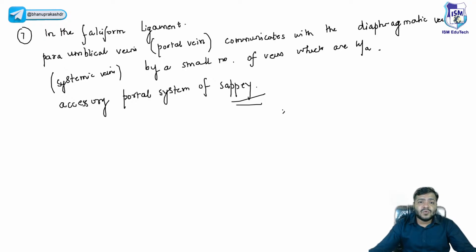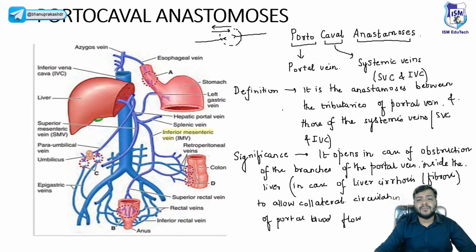Now they are connected to each other by a small number of veins, and these are called the accessory portal system of Sappey. I hope this part is clear, beta. Portocaval anastomosis. All the 7 anastomoses I have discussed.